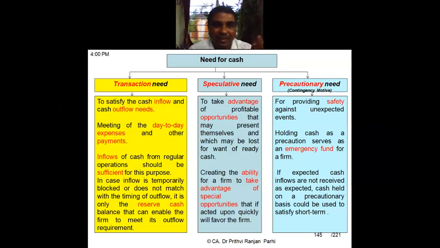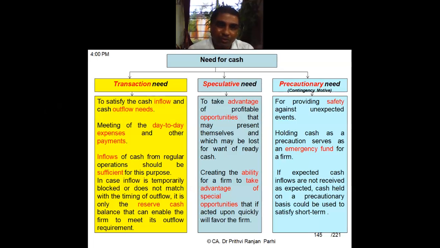First, coming to the first kind of need: transaction need. You see, every business organization needs cash. Every day they have some inflow and outflow needs. They have to spend money, and they will be receiving some money also. So to meet those needs, they need some kind of cash.